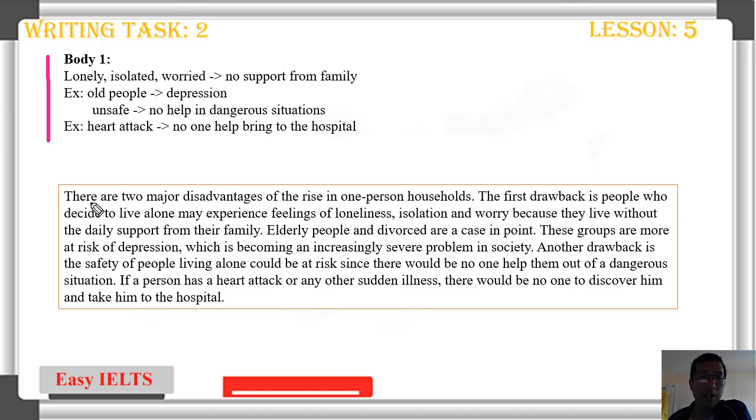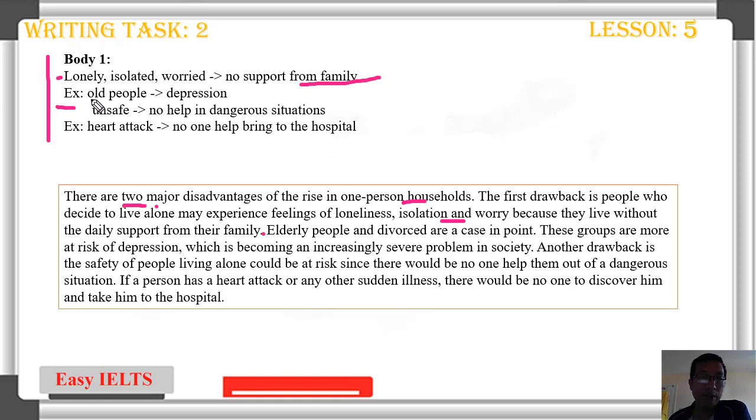Okay, you will start with, there are 2 major disadvantages of rising one-person households, like people living alone. Okay, we talk about 2 ideas and 2 major disadvantages. The first drawback is people who decide to live alone may experience feelings of loneliness, isolation, and worry because they live without the daily support from their family.